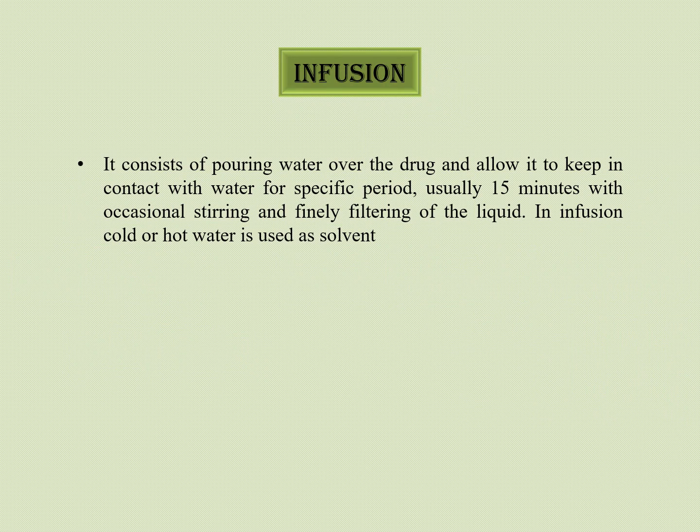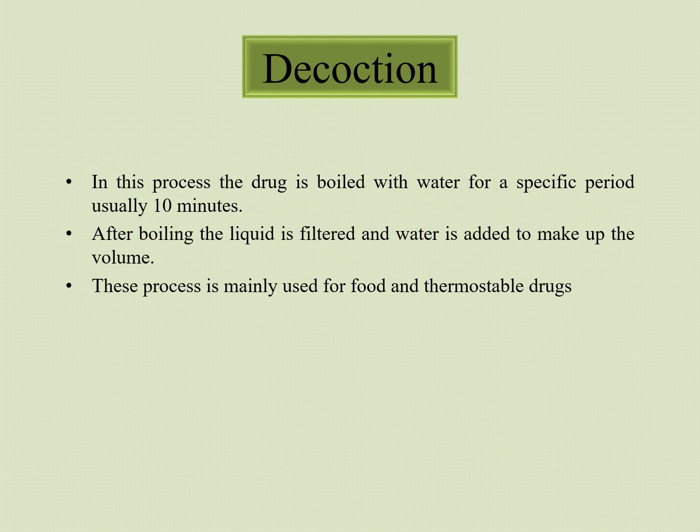First, we will see infusion. It consists of pouring water over the drug and allowing it to keep in contact with the water for a specific period, usually 15 minutes, with occasional stirring, and finally filtering the liquid. In infusion, cold or hot water is used as a solvent. Decoction method: in this process the drug is boiled with water for a specific period, usually 10 minutes. After boiling, the liquid is filtered and water is added to make up the volume. This process is mainly used for hard and thermostable drugs.